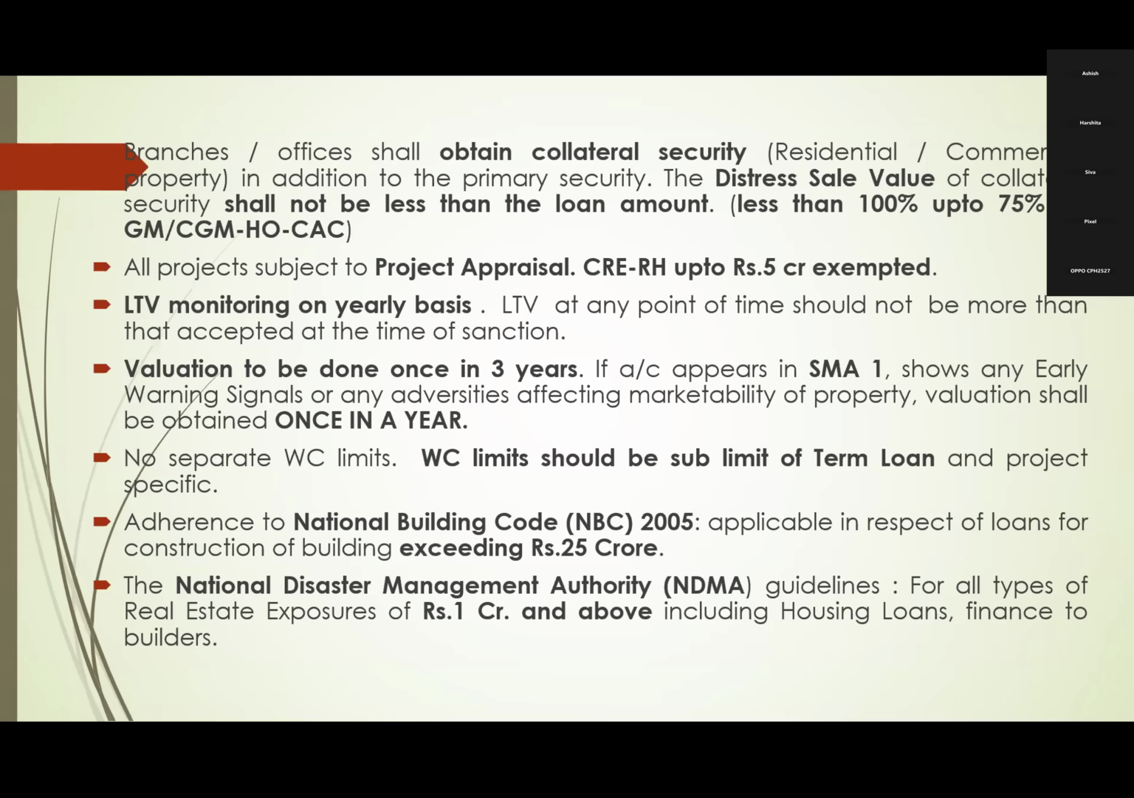The equation is liability divided by security. Liability means total: our principal, interest, charges, etc. Whatever outstanding liability is there, divided by value of security. This is called loan to value ratio. For all these real estate loans, LTV is very important. Even for gold loans also, now Reserve Bank has given LTV. It should not exceed this much LTV ratio, like that. Okay.